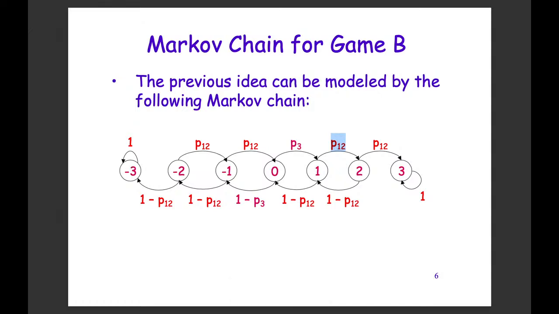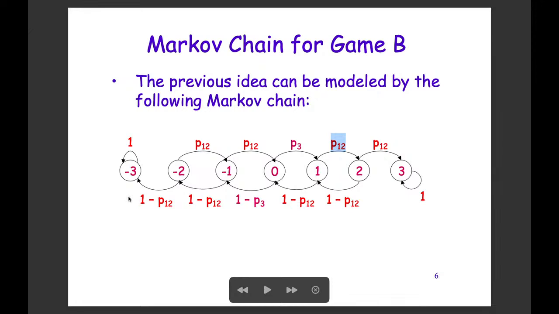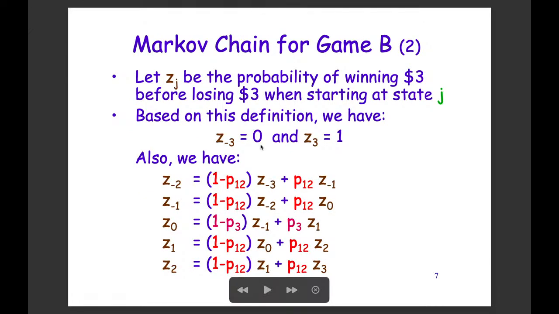Okay, so if you realize, this figure is actually the same as what we analyzed for the gambler's ruin Markov chain, except that when we analyzed the gambler's ruin, the probabilities in between were all 0.5, and here they are not. But we have the same idea for solving the problem, because all these P12, P3, and 1 here are known values. So what we want to do here is let us define Z of J